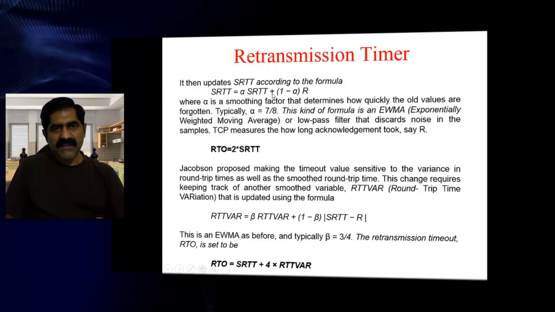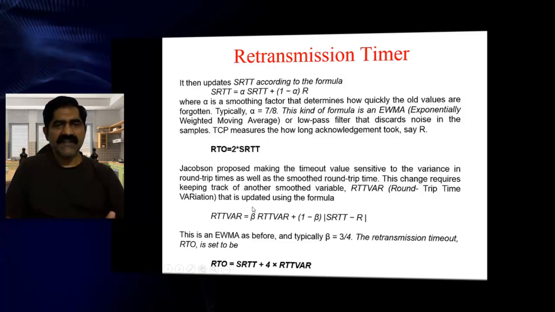This is the same, that is the smooth round trip time minus R. R is the indication of how long acknowledgement took. So based on this, you are computing the new round trip time variation. So once you compute new round trip time variation, we are multiplying this one with 4. This variation we are multiplying with 4 and we are adding whatever the previous, that is the smooth round trip time, and you are getting a RTO, that is the retransmission timeout.